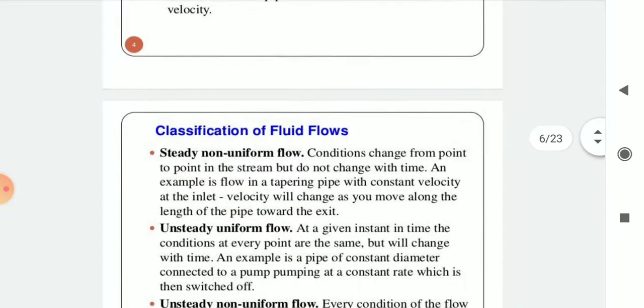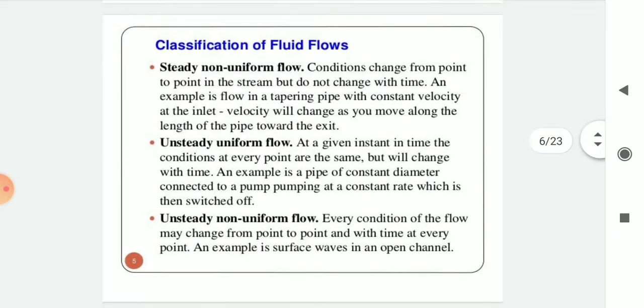Then next, steady non-uniform flow and unsteady uniform flow. In steady non-uniform flow, condition changes from point to point in stream but does not change with time. And in unsteady uniform flow, at a given instant in time, the condition at every point is the same but will change with time. In unsteady non-uniform flow, every condition of the flow may change from point to point and with time at every point.